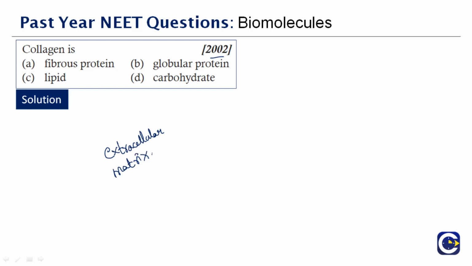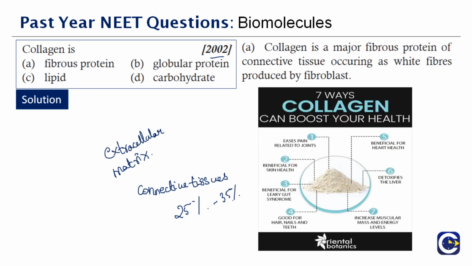Collagen is the major fibrous protein of connective tissue, occurring as white fibers, which is produced from the fibroblast. You can also say it plays a major part in connecting tissues. As a main component of connective tissue, it is the most abundant protein in mammals, and it makes up 25% to 35% of the protein. So see how important it is. So collagen is therefore a fibrous protein. The correct answer is option A.